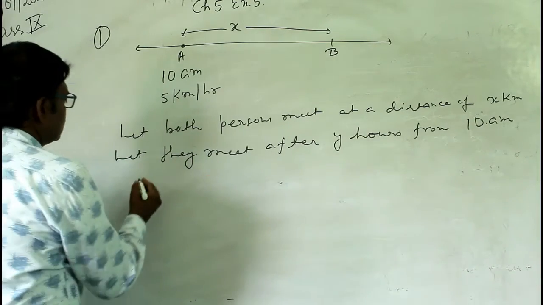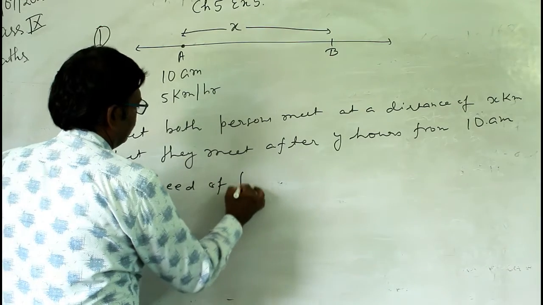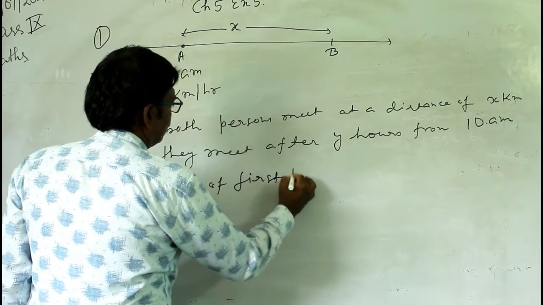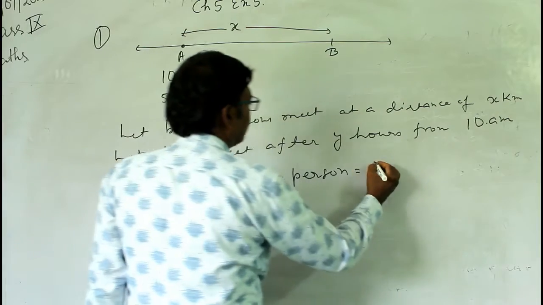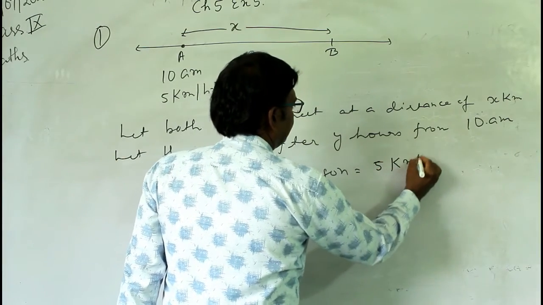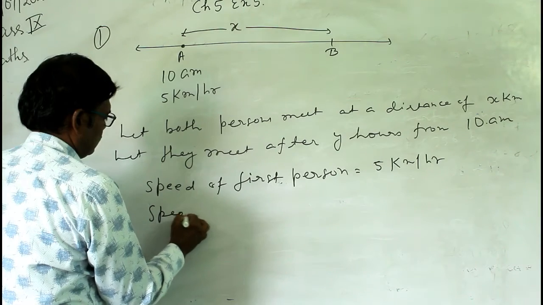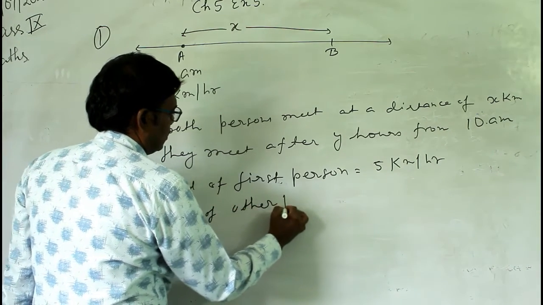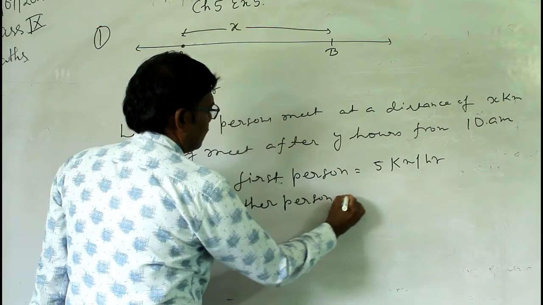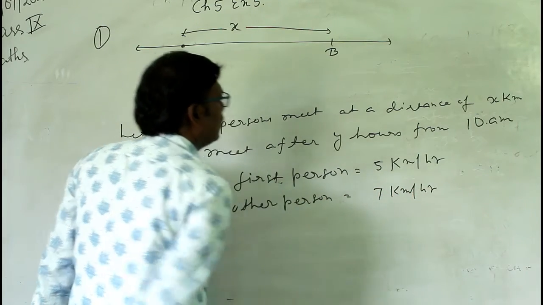Now, what is the speed of the first person? The speed of the first person is equal to 5 km per hour, and the speed of the other person is equal to 7 km per hour.